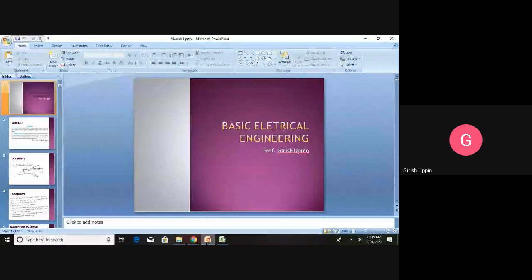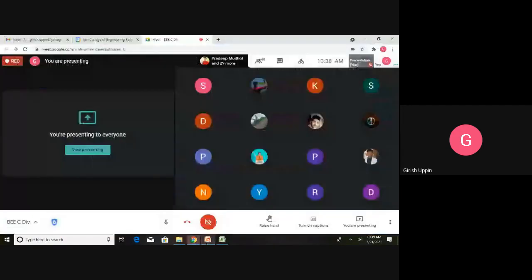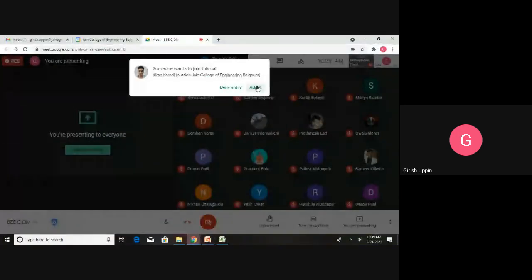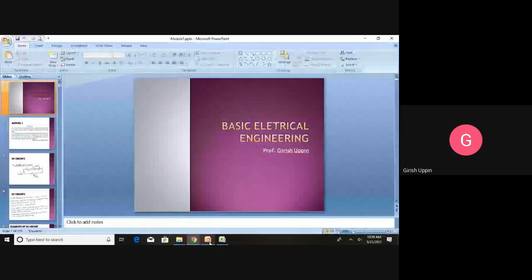So why we need to have this knowledge, whether we are going to become a mechanical engineer, a civil engineer, an electronics and communication engineer, or any other engineer. With that understanding, we will start module one.